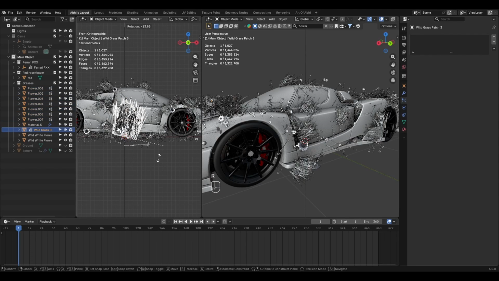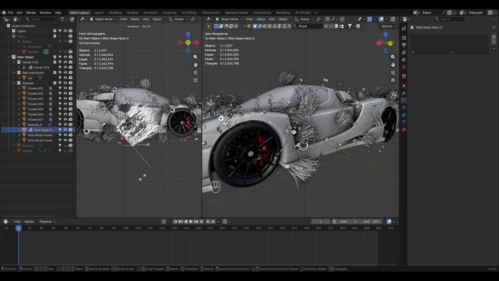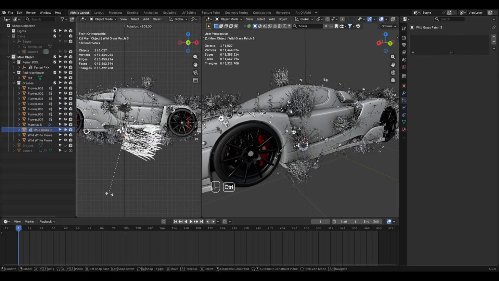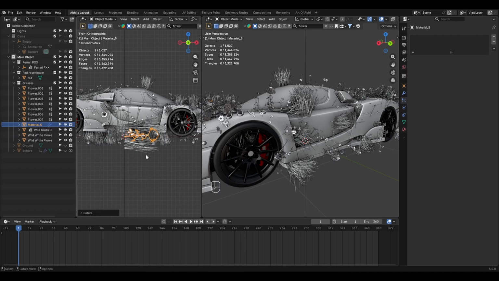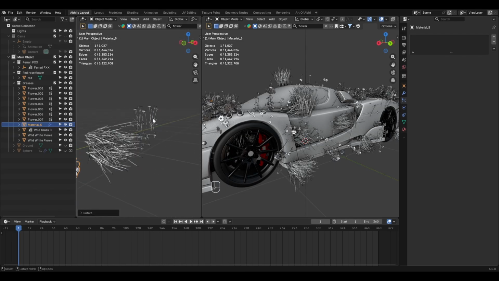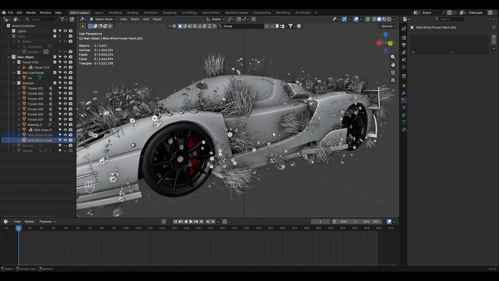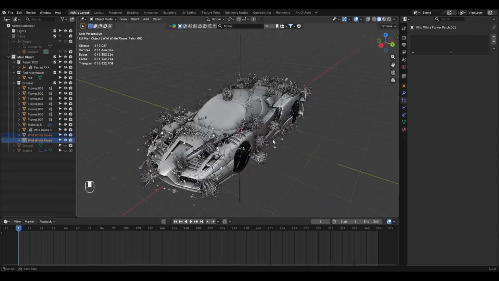You can also rotate the grass object and adjust its orientation. Do the same with the rose model and align it properly with the surface. Keep adjusting the rotation and orientation of this object until the scattered grass and flowers look properly aligned with the vehicle, something similar to what you can see in the viewport.